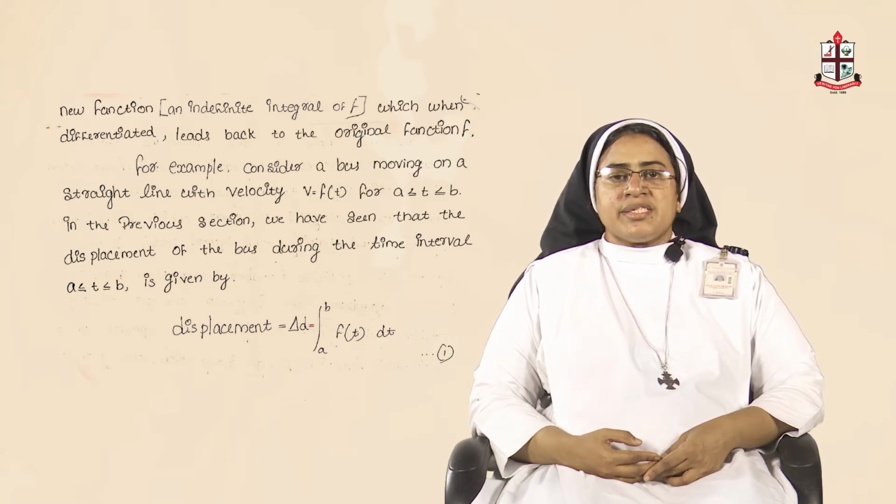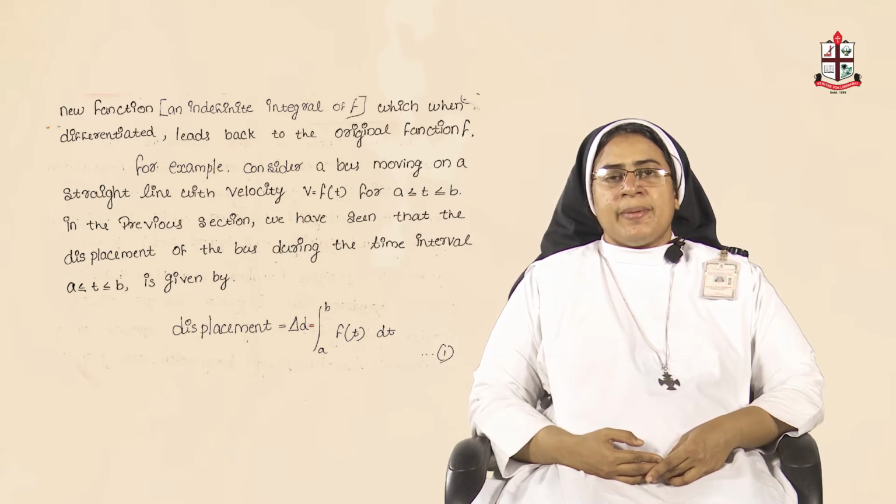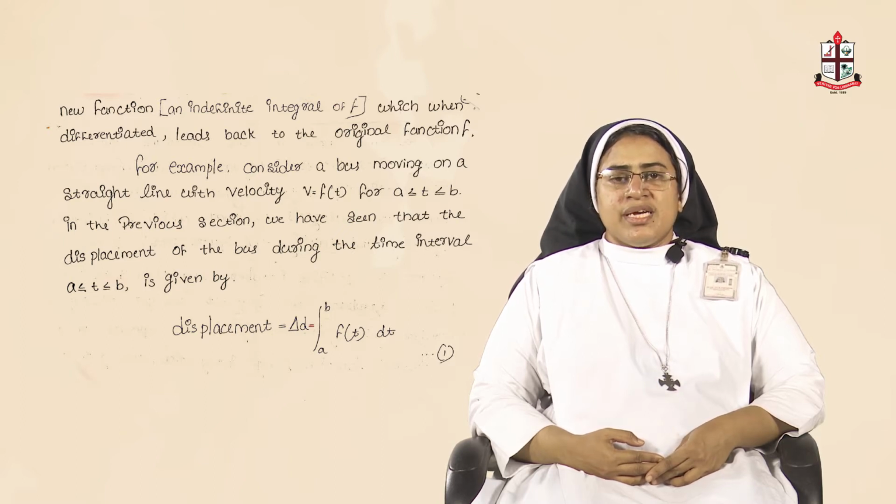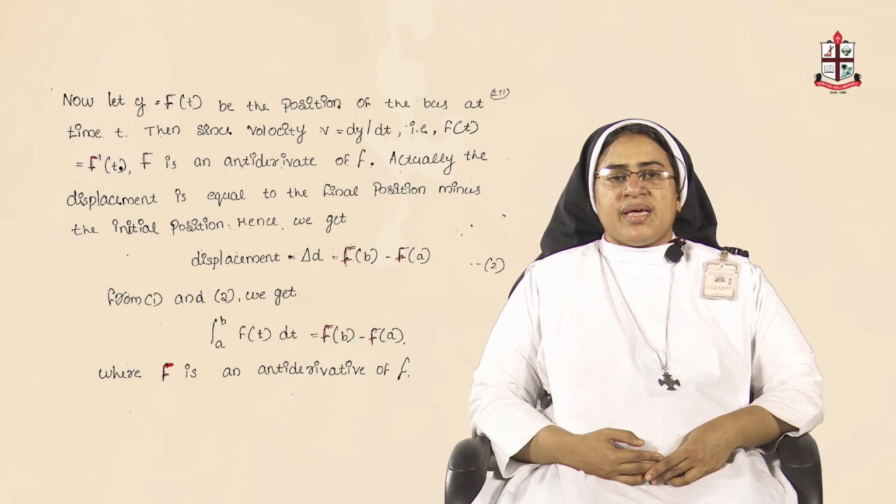So, for example, let us take a bus which is moving on a straight line with velocity small v equal to f of t, a function of t, within the time interval t equal to a to t equal to b. In the previous section, we saw that the displacement of the bus during the closed time interval a b, that is a less than or equal to t less than or equal to b, is given by the formula delta d equal to integral a to b f of t dt.